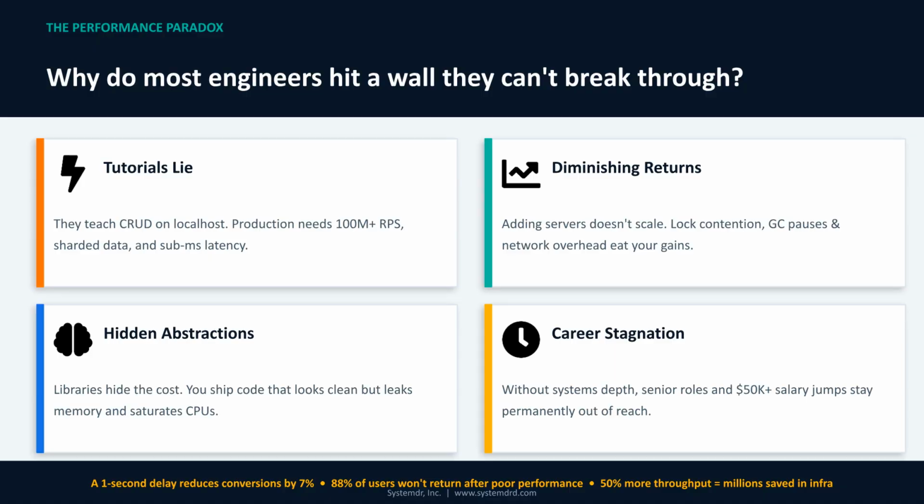Why do most engineers hit a wall they can't break through? Common pitfalls include following tutorials that lie about production needs, encountering diminishing returns from scaling servers, dealing with hidden abstractions that leak memory, and experiencing career stagnation due to a lack of systems depth. Performance matters. Even a 1-second delay reduces conversions by 7%.